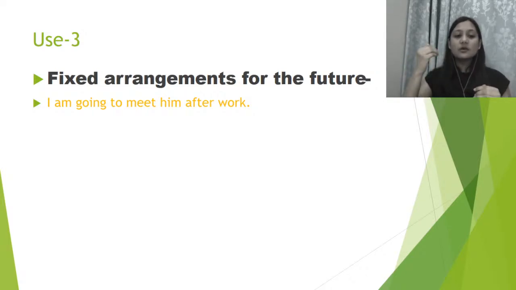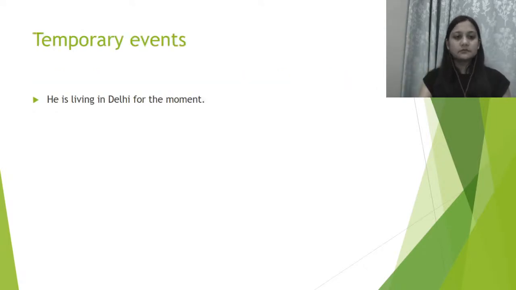So it is about a fixed arrangement for the future but for this particular day maybe. Okay, I am going to meet him after work, we are going to shop after work, right? So herein you have made an arrangement for the future. Now we talk about temporary events.